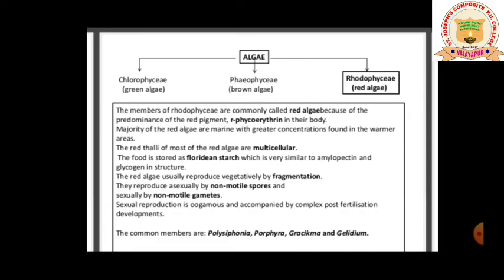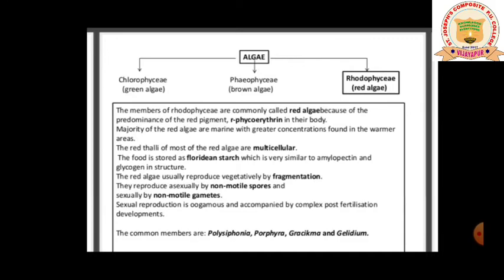Majority of the red algae are marine, with a greater concentration found in the warmer areas. Now coming to the place where they live: as in green algae and brown algae you have seen the habitat, Rhodophyce are marine, and they can also live in warmer areas.